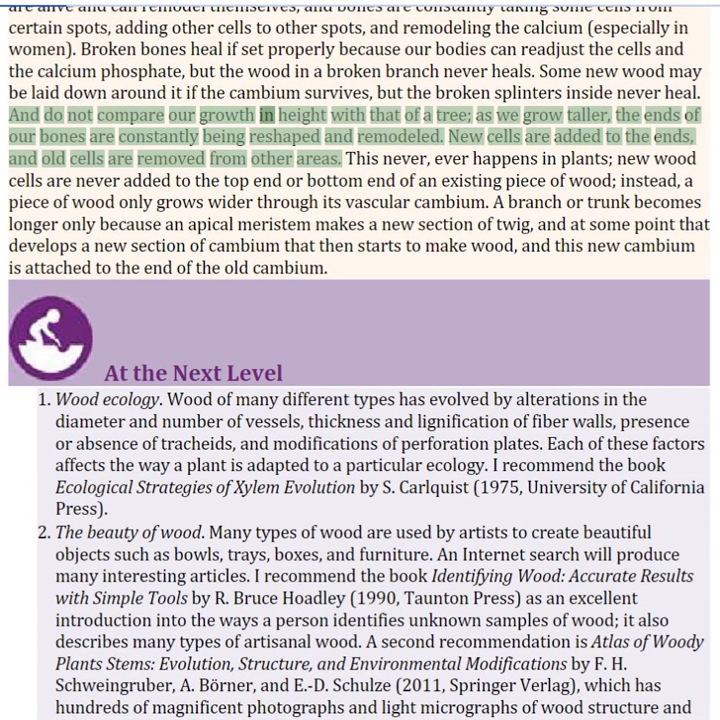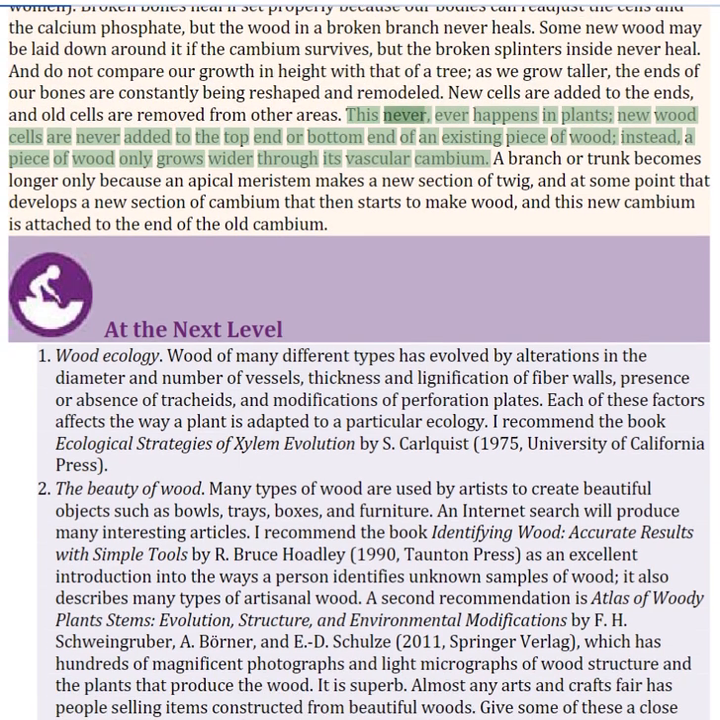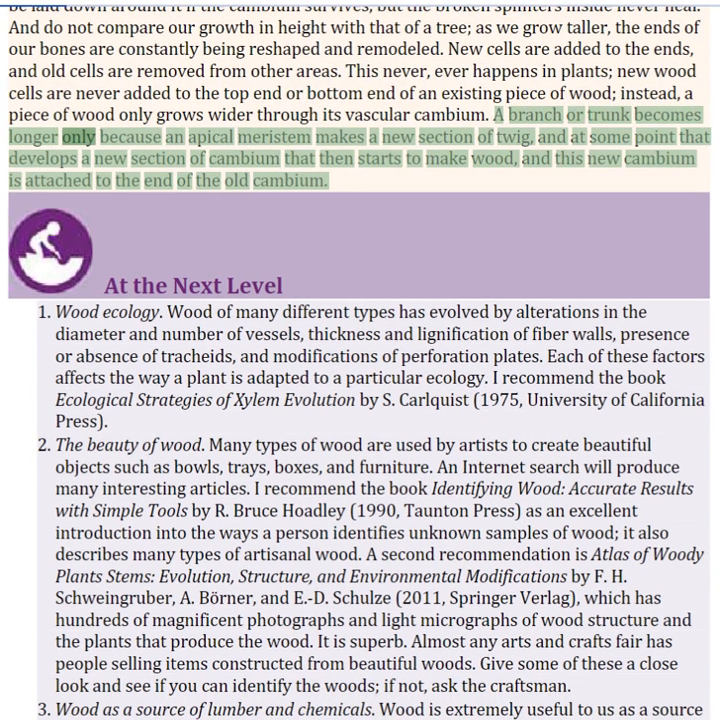And do not compare our growth in height with that of a tree. As we grow taller, the ends of our bones are constantly being reshaped and remodeled. New cells are added to the ends, and old cells are removed from other areas. This never, ever happens in plants. New wood cells are never added to the top end or bottom end of an existing piece of wood. Instead, a piece of wood only grows wider through its vascular cambium. A branch or trunk becomes longer only because an apical meristem makes a new section of twig, and at some point that develops a new section of cambium that then starts to make wood, and this new cambium is attached to the end of the old cambium.